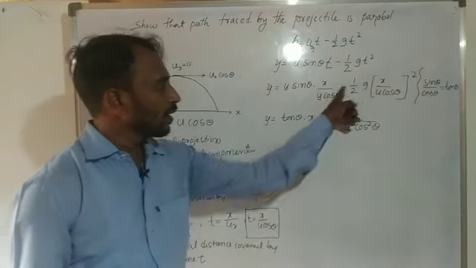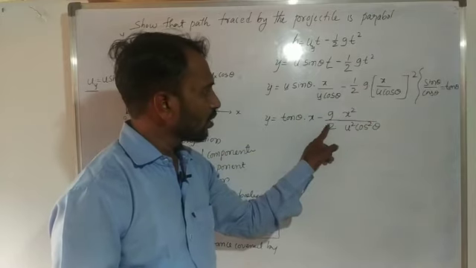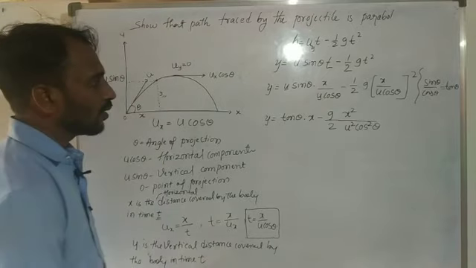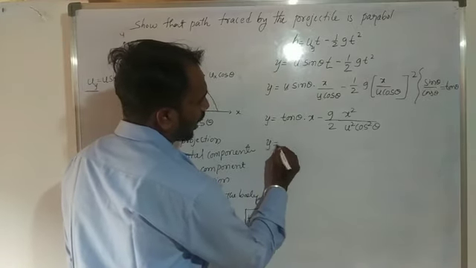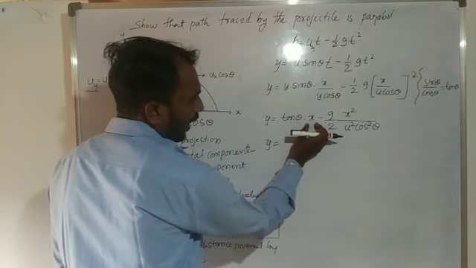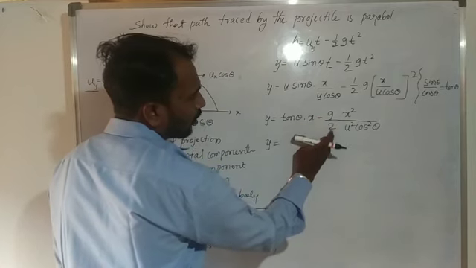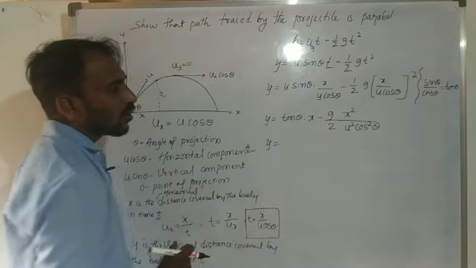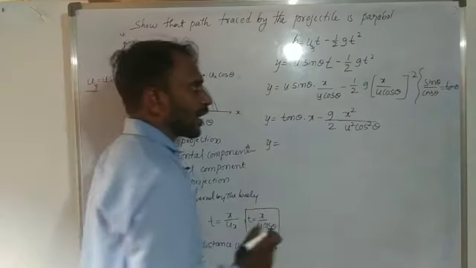It means half g into x square divided by u square cos square theta. So here y is equal to tan theta into x minus g by 2 x square divided by u square cos square theta. You already know that